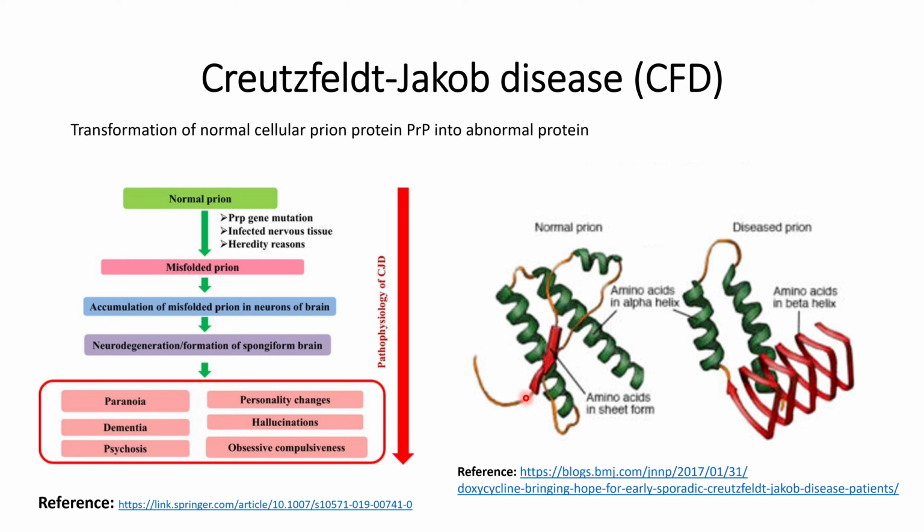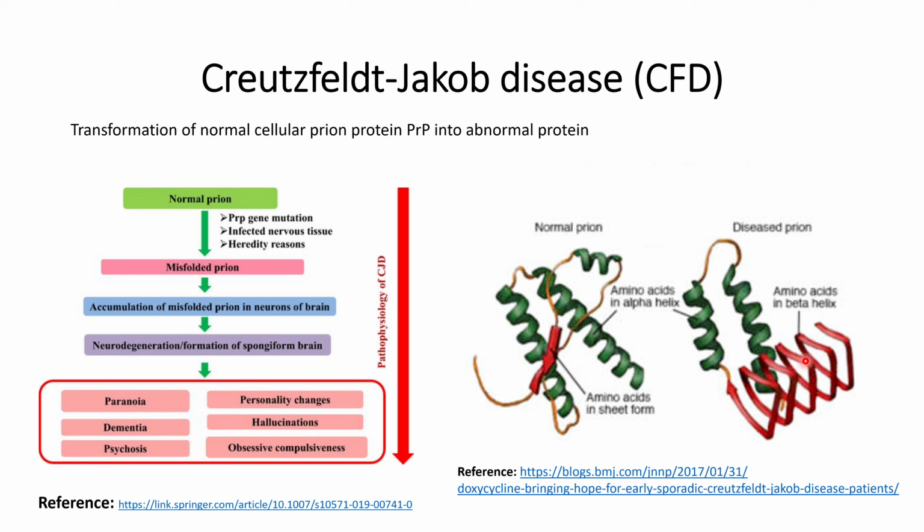The main cause of this disease is that the normal prion is misfolded in a way that the sequence of amino acids that forms a sheet, one form of secondary structure of proteins, is converted into a beta helix.